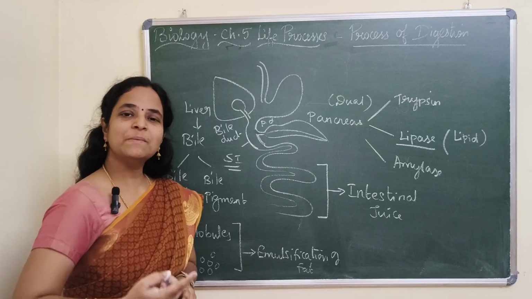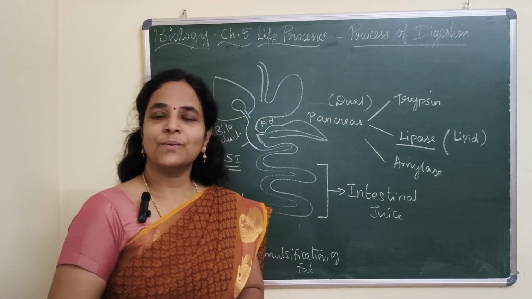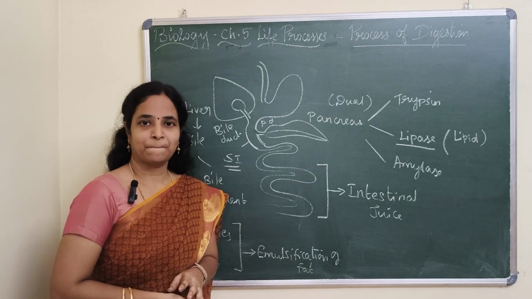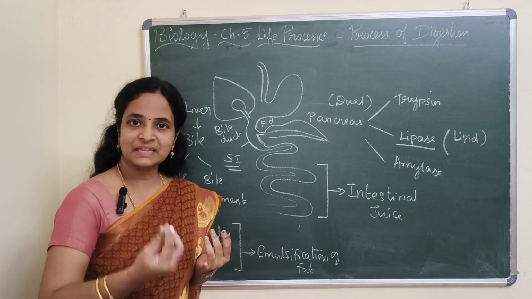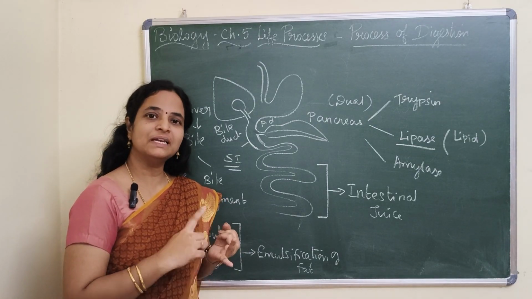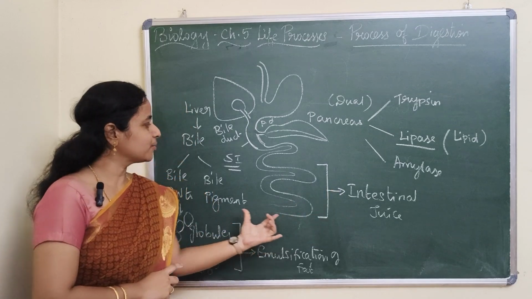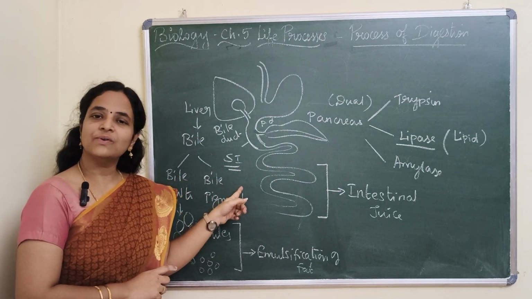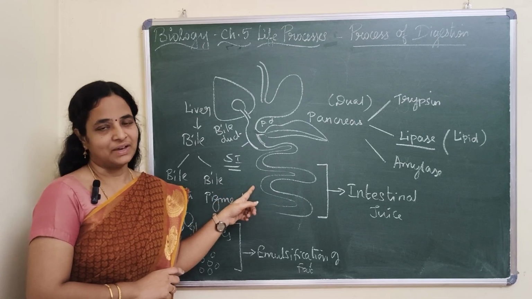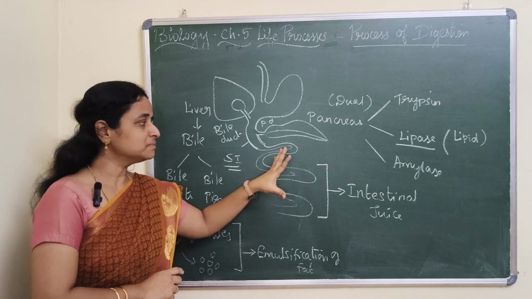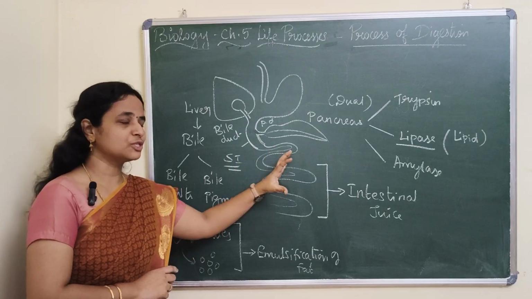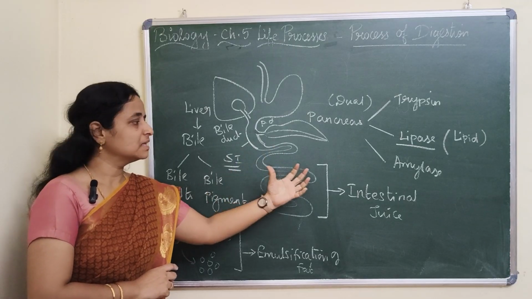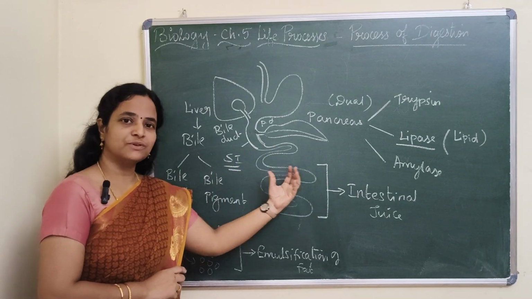Do you remember holozoic nutrition, children? What are the 5 steps involved? The first step is ingestion. The second step is digestion, and I told you the complete digestion takes place in the small intestine. Then what will be the next step? Very good, absorption.